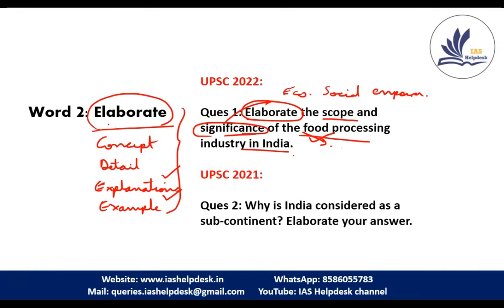Now moving to the second question: why is India considered a subcontinent? Elaborate your answer. If the question is only this much, why is India considered a subcontinent, then directly you have to give the reasons for it. But elaborate means you have to give detailed reasons with proper examples. So I hope now the difference between elaborate and explain is clear.